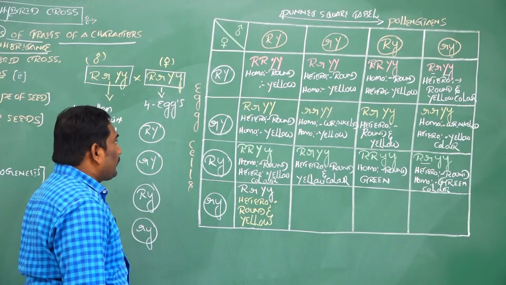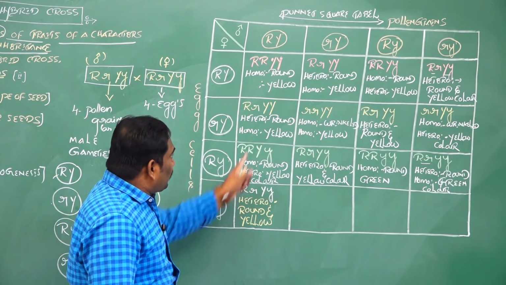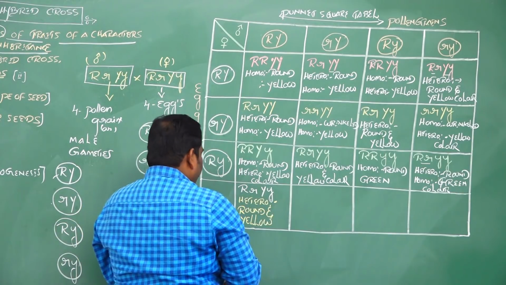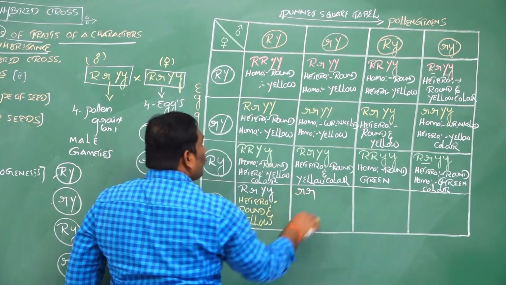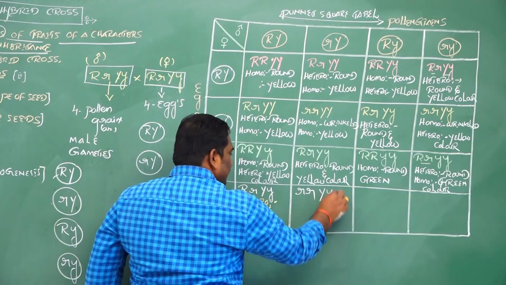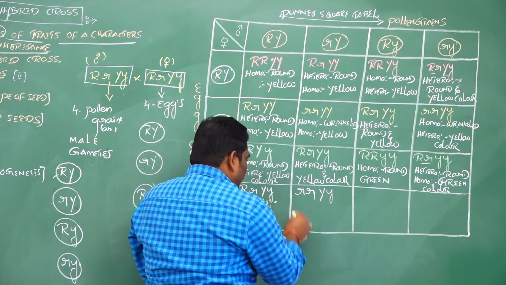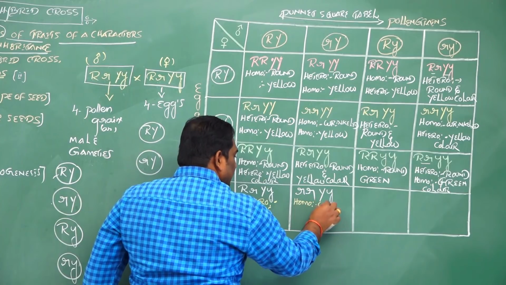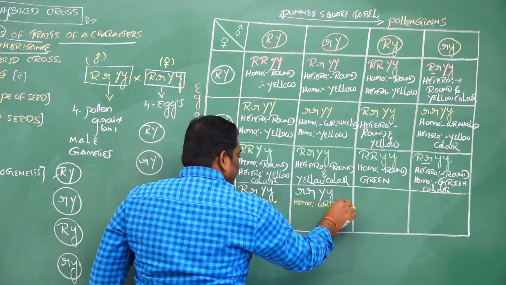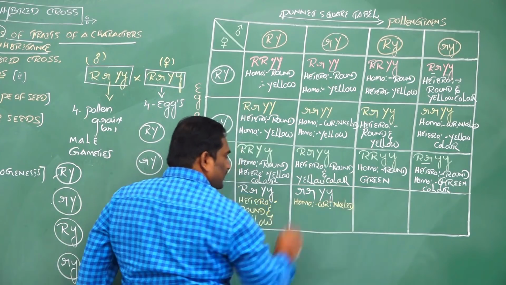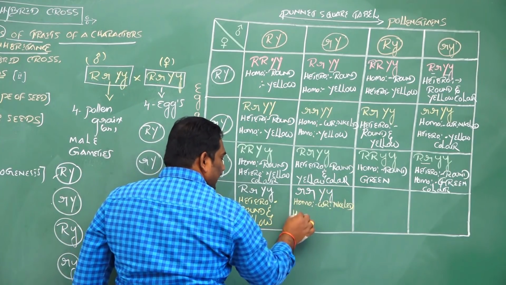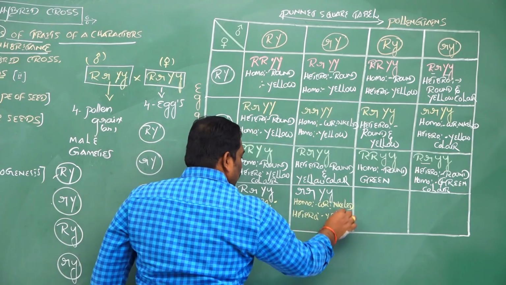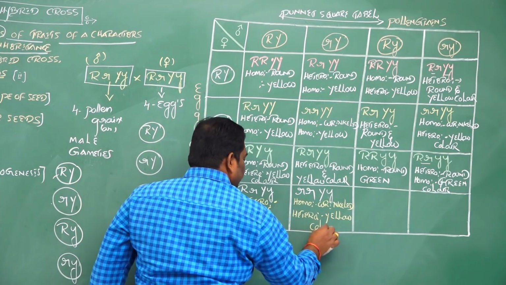Is it clear? And when small r small y crosses with small r capital Y, then it produces small r, capital Y, small y. For the shape of seeds, this is homozygous wrinkled shape of seeds and heterozygous, yellow color of the seeds.